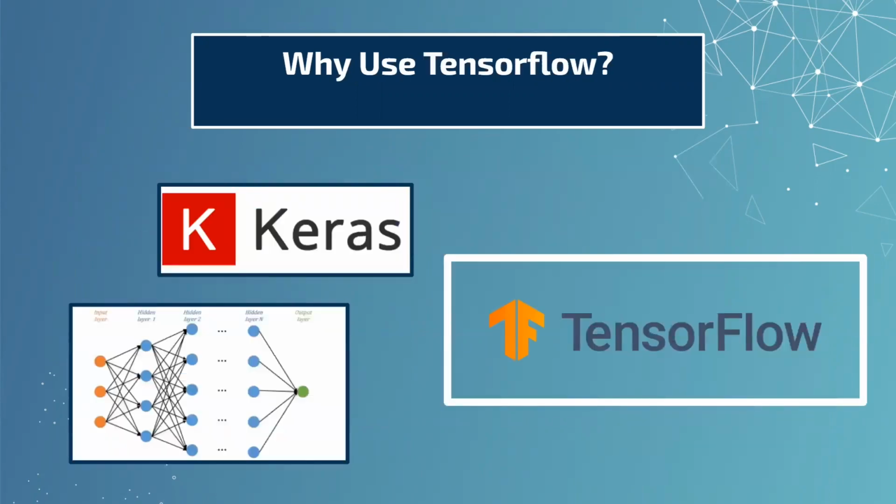For our second model, we'll be using TensorFlow to create a deep neural network model. So, why use TensorFlow? TensorFlow gives us more flexibility on how our hidden layers are built. It provides many customizations and allows the user to choose, for example, the number of nodes in each hidden layer, the activation function, the loss function, and the optimizer that we want to use for our model. In addition, Keras, which is a high-level neural network library that runs on top of TensorFlow, makes it easier to do so.